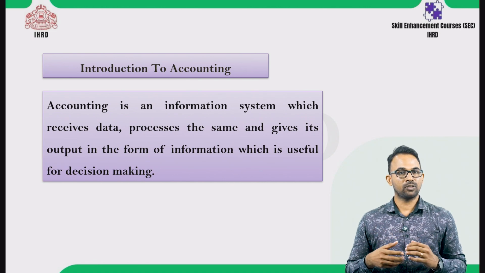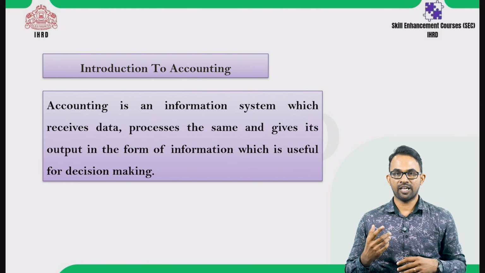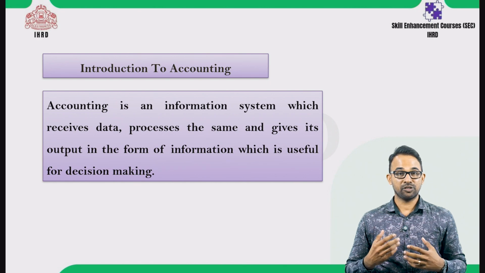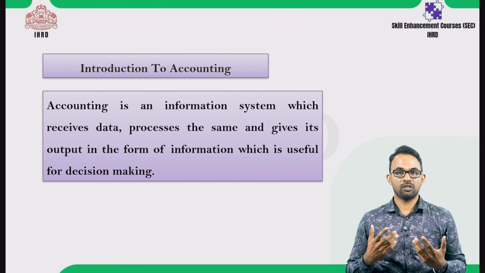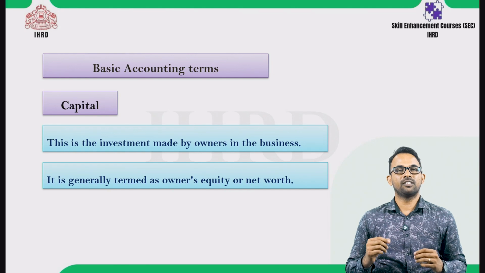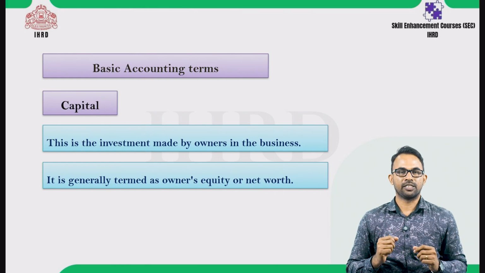This data undergoes a systematic process of organization, classification, and analysis, transforming it into meaningful financial intelligence. Through established accounting principles and standards, these raw figures are translated into structured financial statements such as balance sheet, income statements, and cash flow statements. These reports provide a comprehensive overview of company's financial position, performance, and cash flow, serving as a vital tool for stakeholders. The first term we are going to learn is capital.